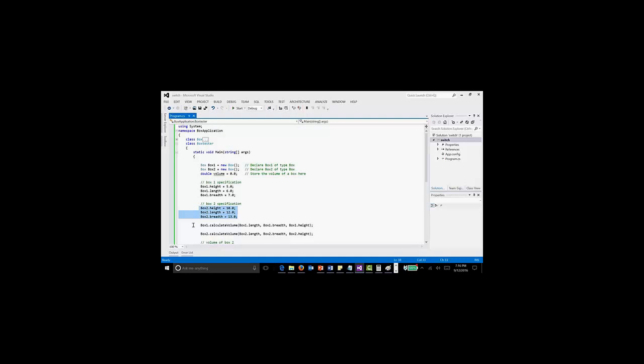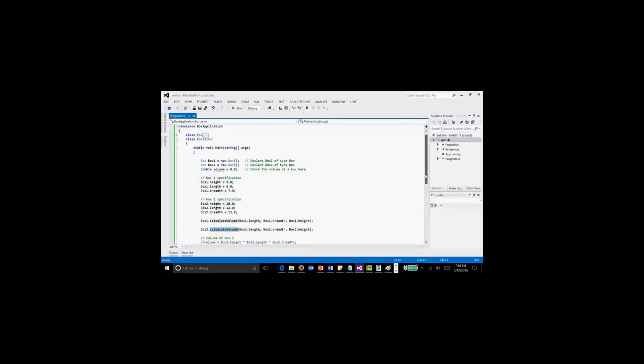After that I call the method calculate volume from box1 with the box1 values, and the same method I called again with box2 values, box2 length, breadth and height. So I got the values. This is how you will develop a class. I hope it is clear now.